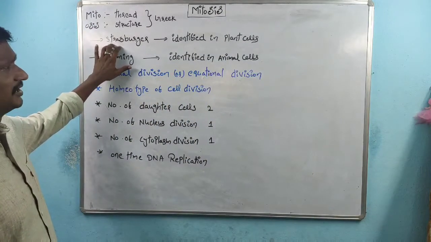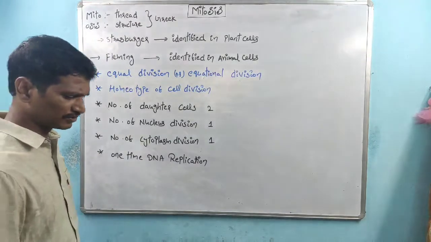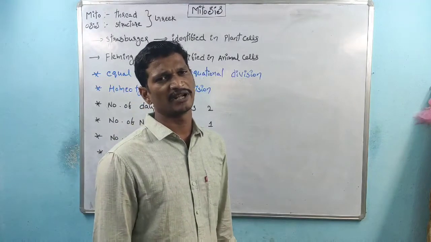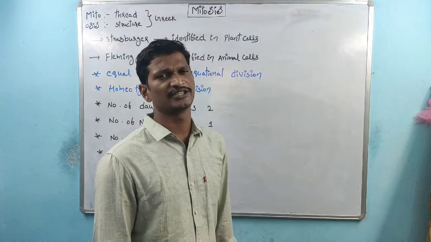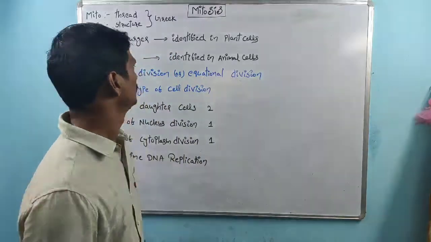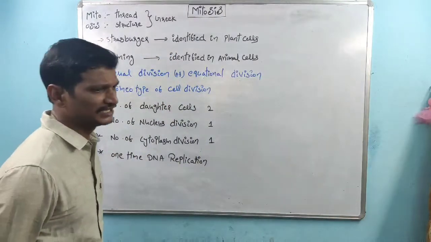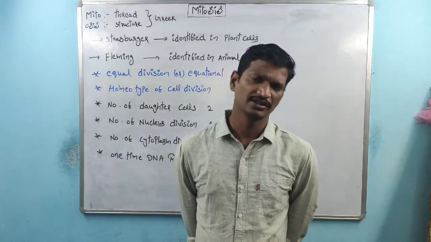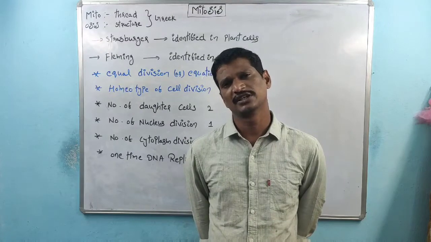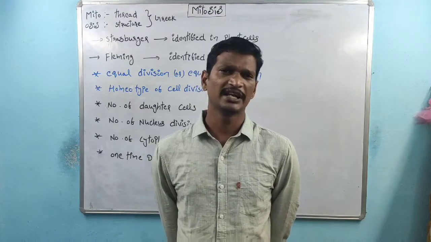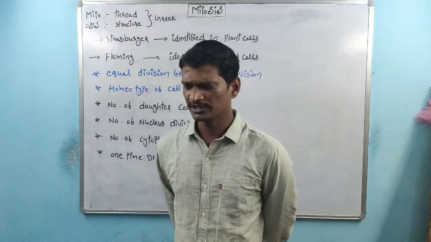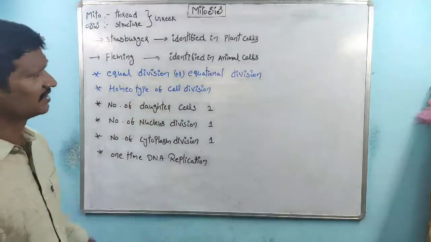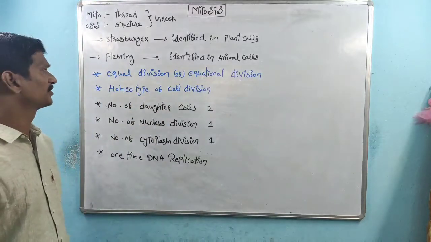Strasburger is a scientist. He first identified the mitosis process within plant cells. Who first identified mitosis in plant cells? Strasburger. And Fleming is a scientist who did research on animal cells. He first identified mitosis in animal cells. In plant cells, Strasburger; in animal cells, Fleming. So that is about the history. Now, these are the general characteristic features of the mitosis process.